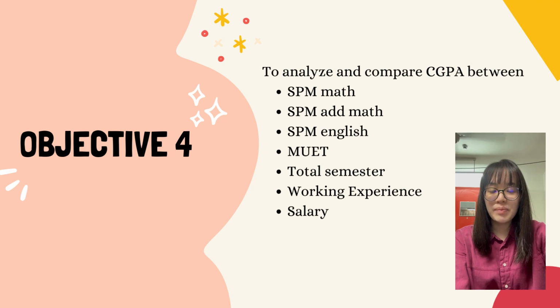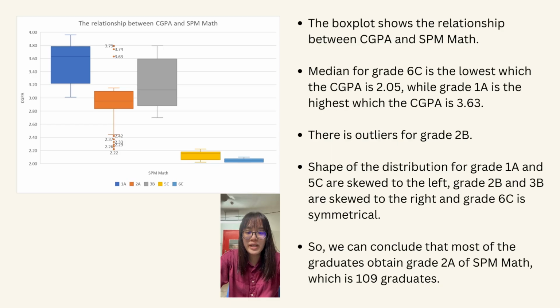Next, I would like to present about Objective 4. In Objective 4, we need to analyze and compare CGPA between SPM Max, SPM MX, SPM English, MOEC, total semester, working experience, and salary. The bottom shows the relationship between CGPA and SPM Max. Median for grade 6C is the lowest, which the CGPA is 2.05, while grade 1A is the highest, which the CGPA is 3.63. There's outliers for grade 2B. Shape of the distribution for grade 1A and 5C are skewed to the left. Grade 2B and 3B are skewed to the right, and grade 6C is symmetrical. So we can conclude that most of the graduates obtain grade 2A for SPM Max.